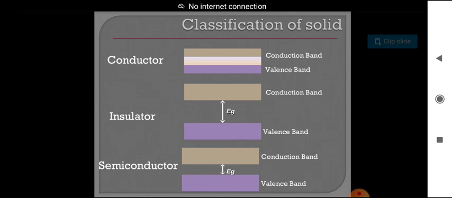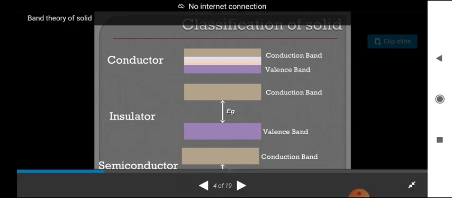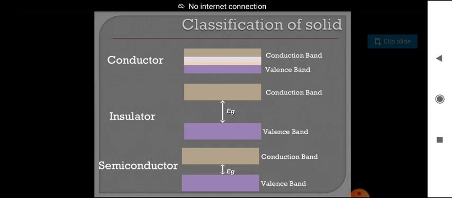The substance which does not allow electric conductivity. Here the valence band and conduction band are divided by Eg, the energy gap. The distance between the valence band and conduction band is very high. That's why insulators are bad conductors.